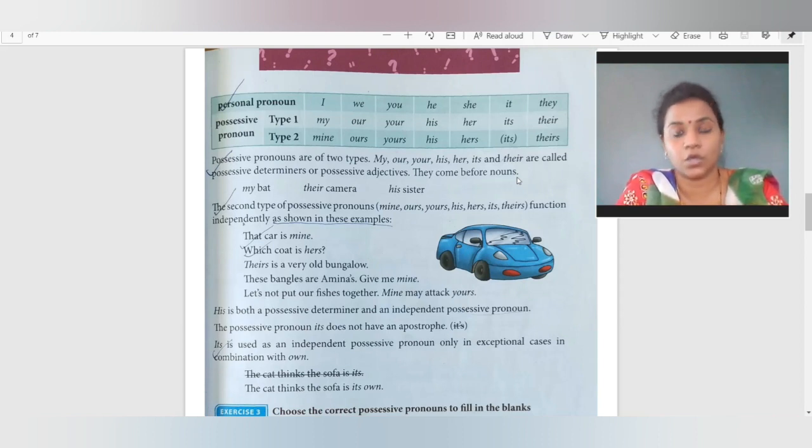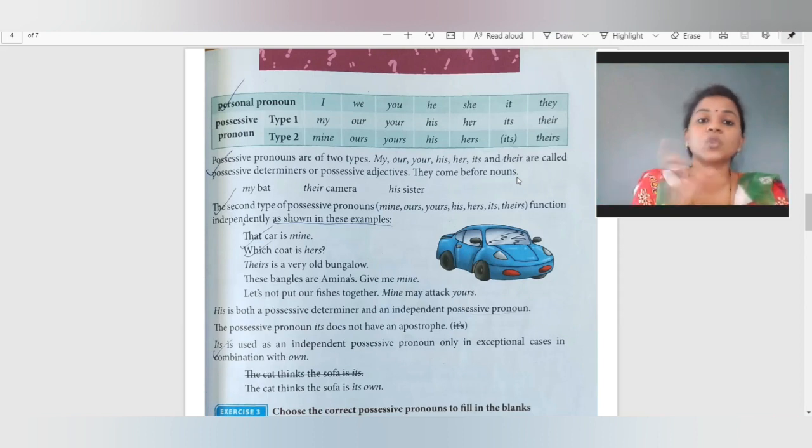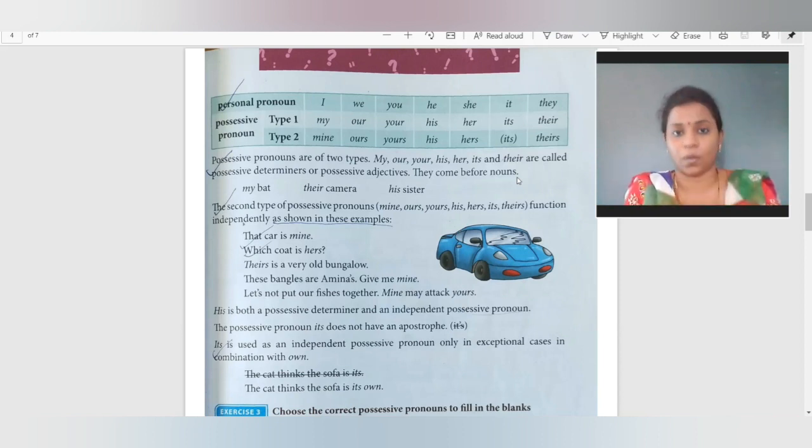Mine may attack yours. So here there is no restriction that the possessive pronoun should come before or after the noun. Okay. In the first type, it is to show a possession. In the first type, it is compulsory that it will come before the noun. That will be the only moment when we will come to know that yes, this word is a possessive pronoun.